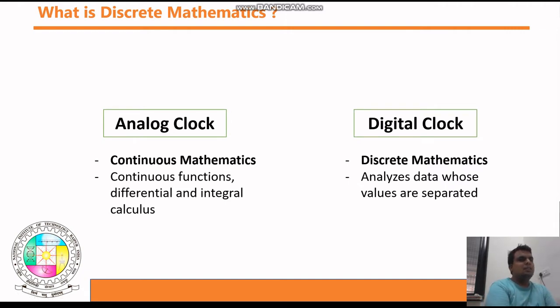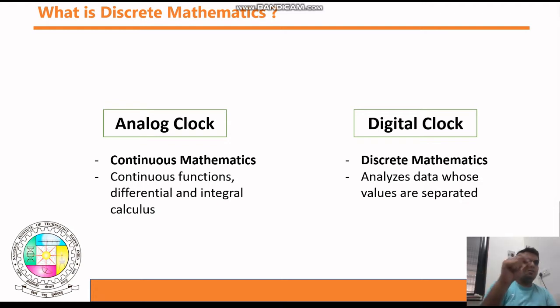The first point is, what is discrete mathematics? You might be aware of two different types of clocks. One is the analog clock and the other is the digital clock. Now we need to discuss the difference between the analog clock and the digital clock. In the analog clock you get continuous time, which means if you ask me, it is 12 hours 11 minutes, 1 second and 1 microsecond, everything is visible or displayed there.